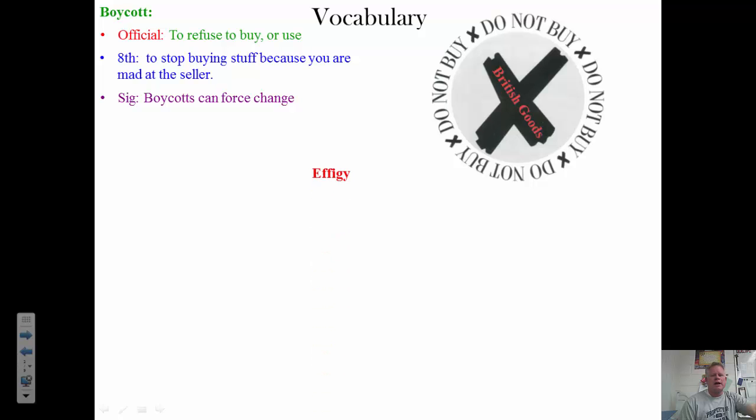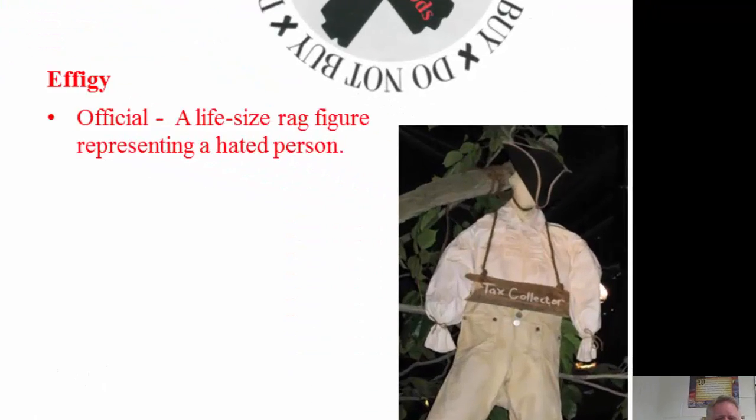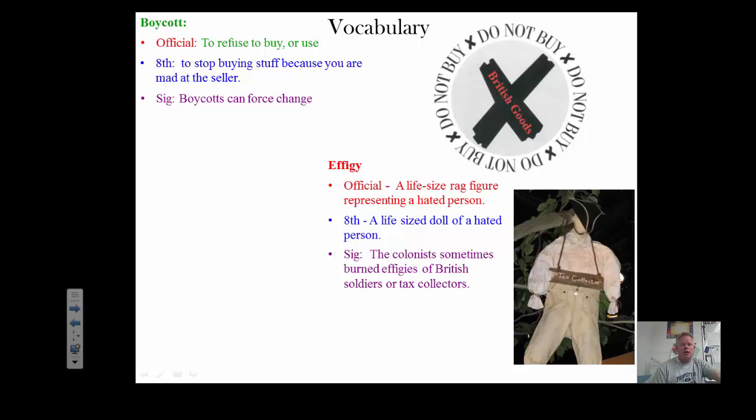Our second word is effigy. Now, an effigy is a life-size rag figure representing a hated person. In this case, it's a tax collector. It's a life-size doll of a hated person. And the colonists sometimes burned effigies of British soldiers or tax collectors. They would make a life-size doll of a tax collector, as you can see in the picture, and they would put a rope around its neck hanging from a tree and sometimes beat it with clubs and sometimes burn it. But it was symbolism that they did not like the taxes or the people who collected them.